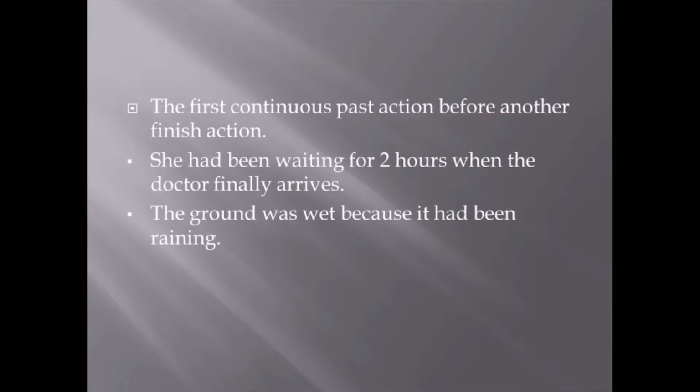So what is past perfect? When there are two actions, both done, we just have to tell which one happened before. But the past perfect continuous is for a continuous past action before another is finished. So in this also there are two actions, but one happened before another was done. Like, she had been waiting for 2 hours when the doctor finally arrived. So waiting means she was still waiting when the doctor arrived. She started waiting; this was the first incident, but it still continued after the second incident was done. Like, the ground was wet because it had been raining. So that means the rain started before, but it continued up to the second action.